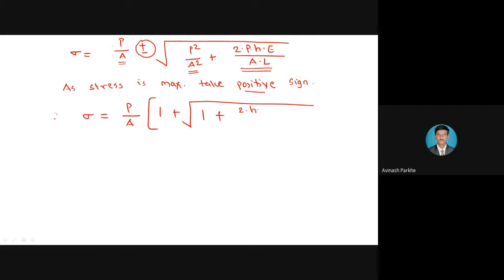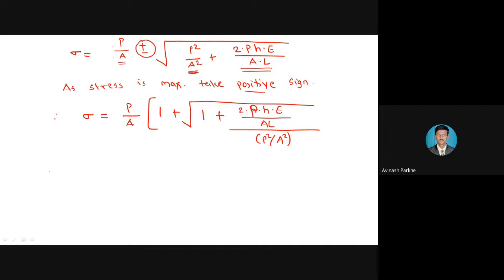2 into P into h into E divided by A into L, and divided by P square upon A square, because in this third term the P square upon A square term is not present. Therefore we have to divide by P square upon A square. P upon A is present, but it is present only in the square root. If here also P square and A square were present, we would have taken P upon A as a constant outside from both. But in the square root, P square upon A square is present in only one place, and the other place has only P upon A. So for the term where P upon A is there and P square upon A square is not, we divided by P square upon A square.